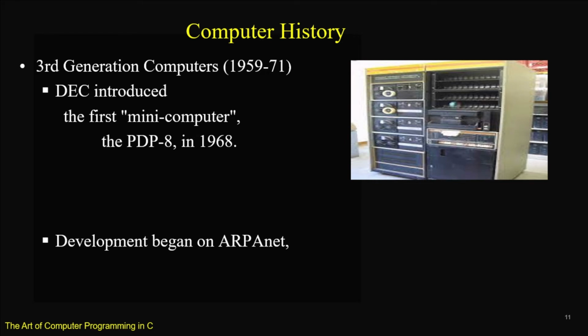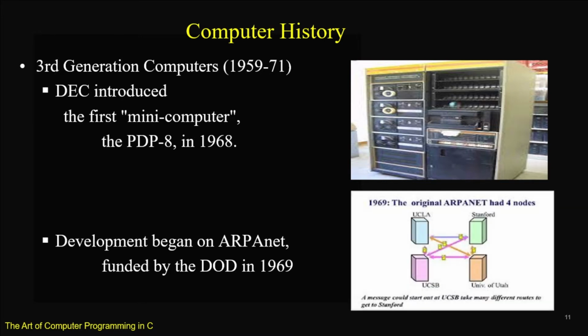Development began on ARPANET, which marked the era for internet. It was funded by DoD, Department of Defense, US in 1969. The original ARPANET had only 4 nodes: UCLA, Stanford, UCSB and University of Utah.